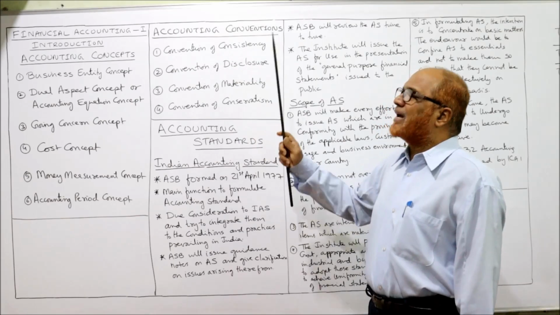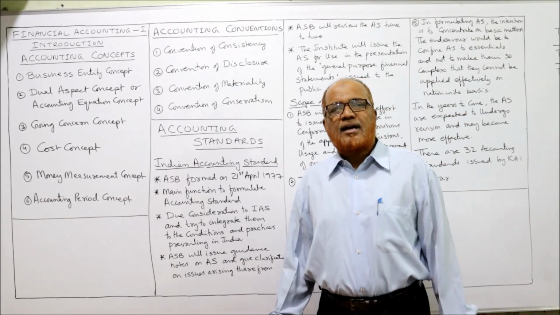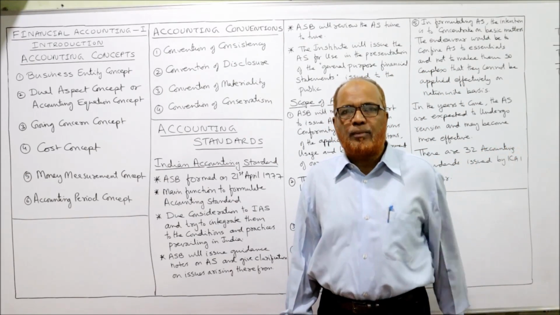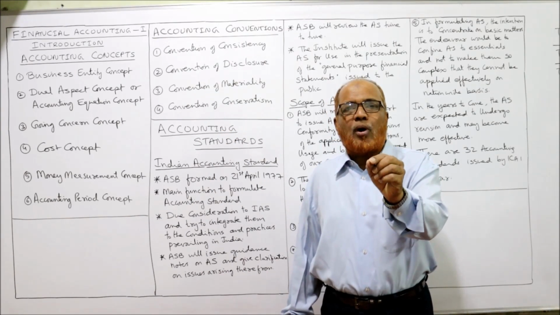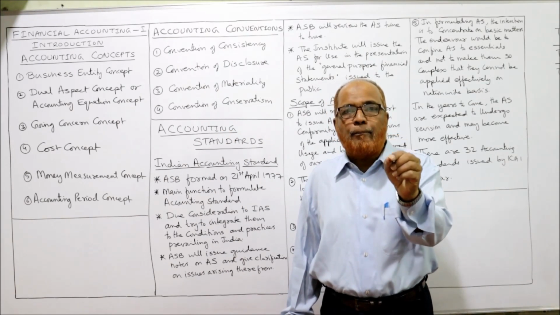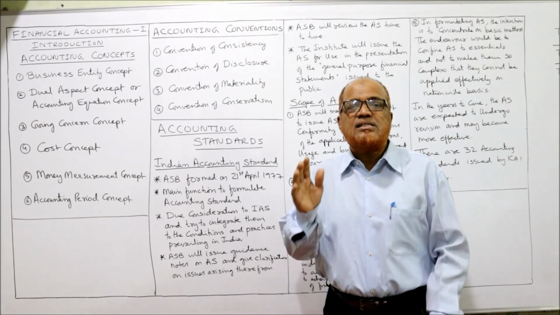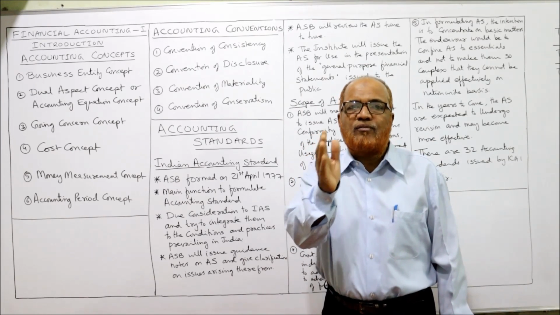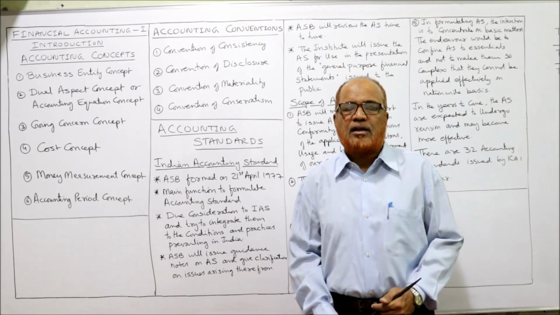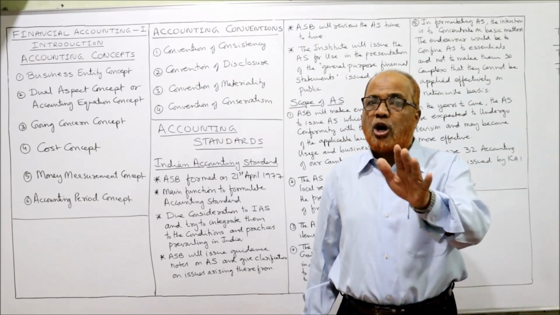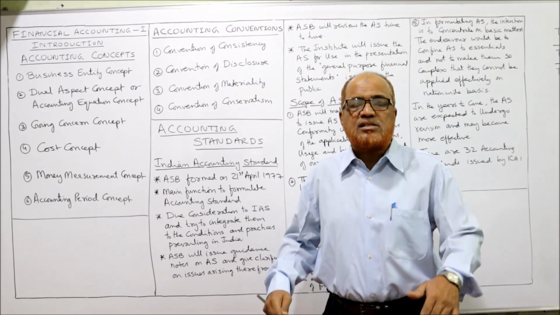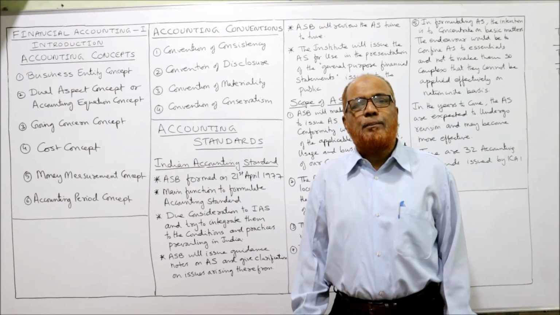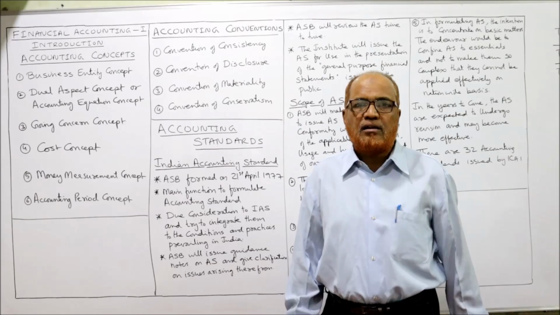First one, convention of consistency. Consistency means uniformity. According to this convention, the accounting policies or accounting methods should be consistently followed from one year to another year. The accounting policies should not be changed every year. If we change the accounting policies, we cannot compare the performance of one year with another year.